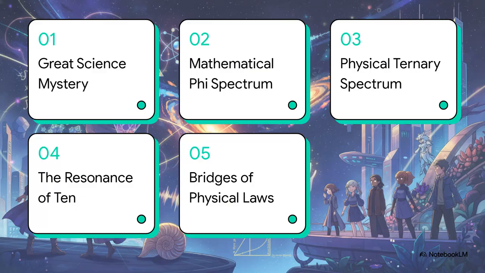So, to break this down, here is our roadmap for today. 1. The great science mystery. 2. The mathematical phi spectrum. 3. The physical ternary spectrum. 4. The resonance of 10. And finally, 5. Bridges of physical laws.